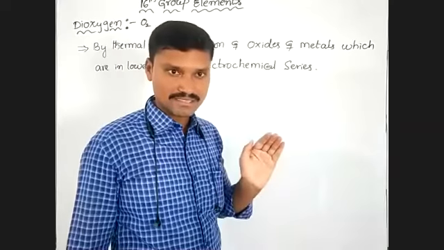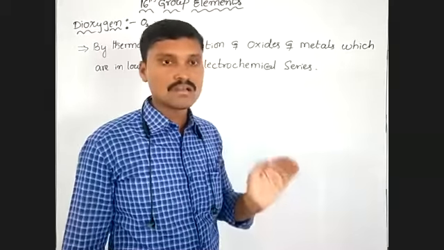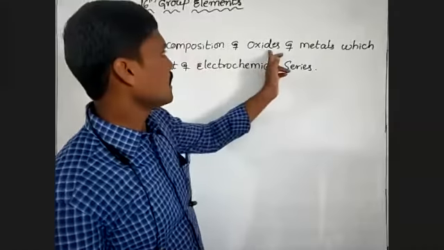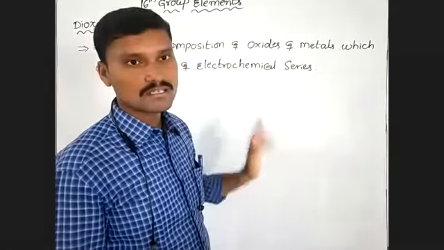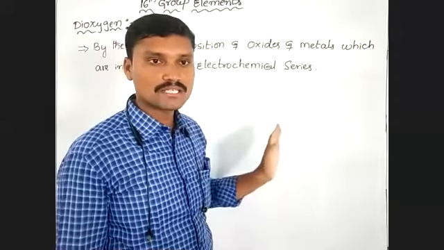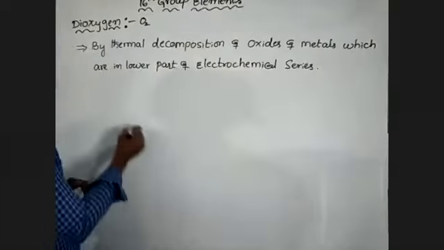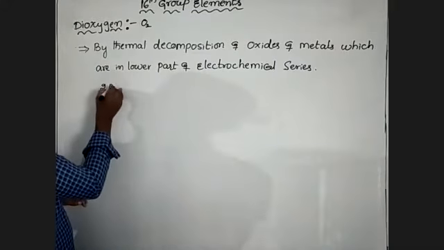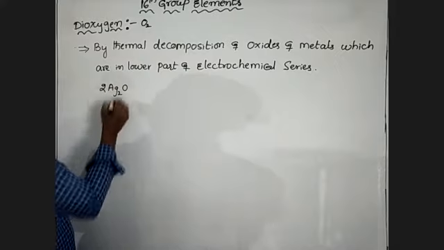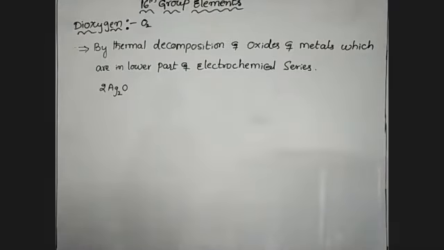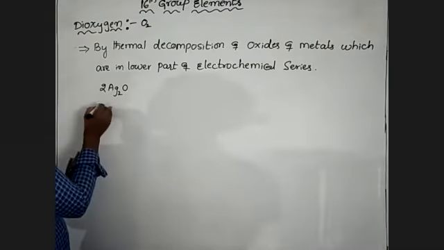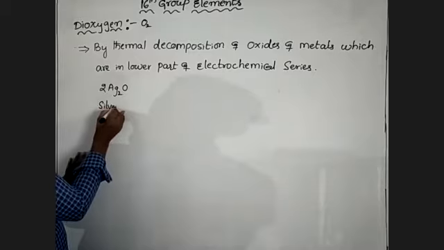By thermal decomposition of oxides of metals in the lower part of the electrochemical series, it forms dioxygen. So for example, silver oxide. This is silver oxide.